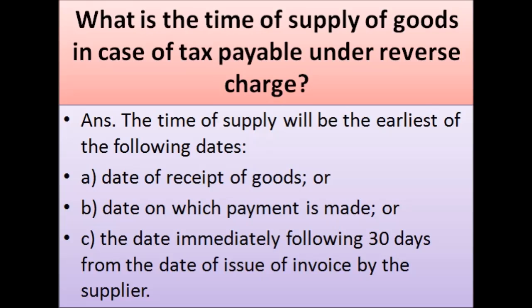What is the time of supply of goods in case of tax payable under reverse charge? The time of supply will be the earliest of the following dates. a. Date of receipt of goods, or b. Date on which payment is made, or c. The date immediately following 30 days from the date of issue of invoice by the supplier.